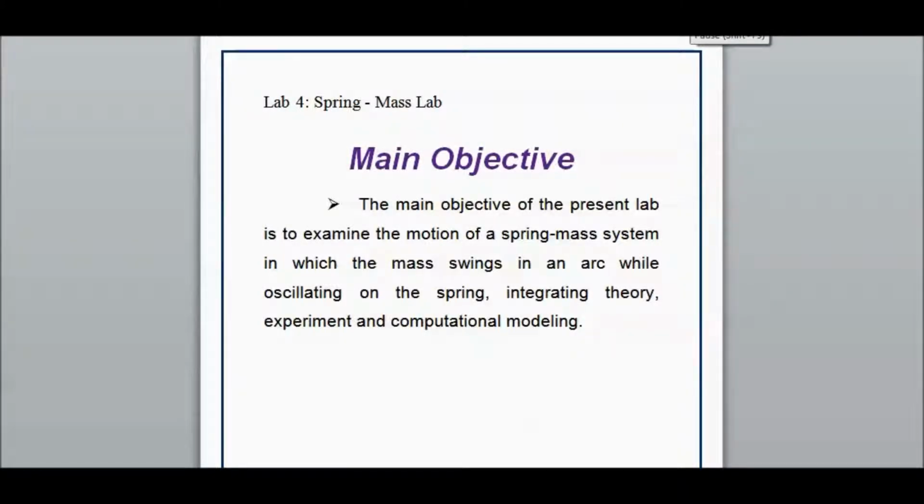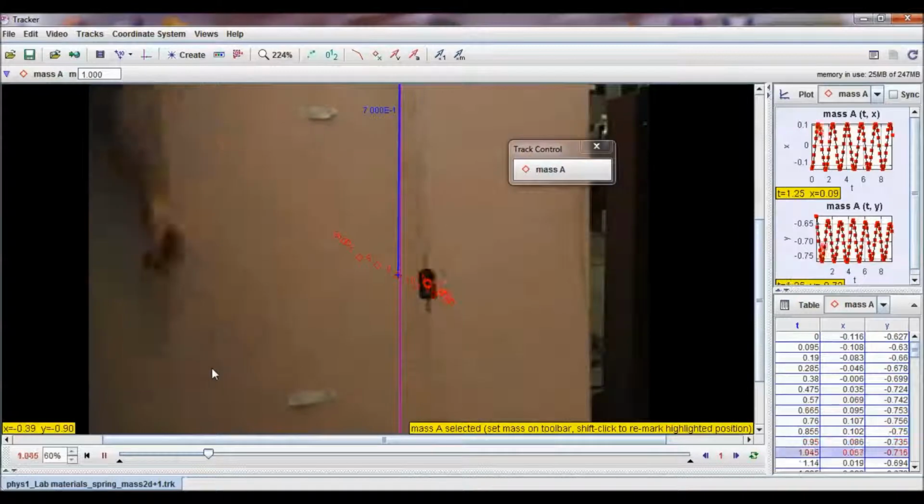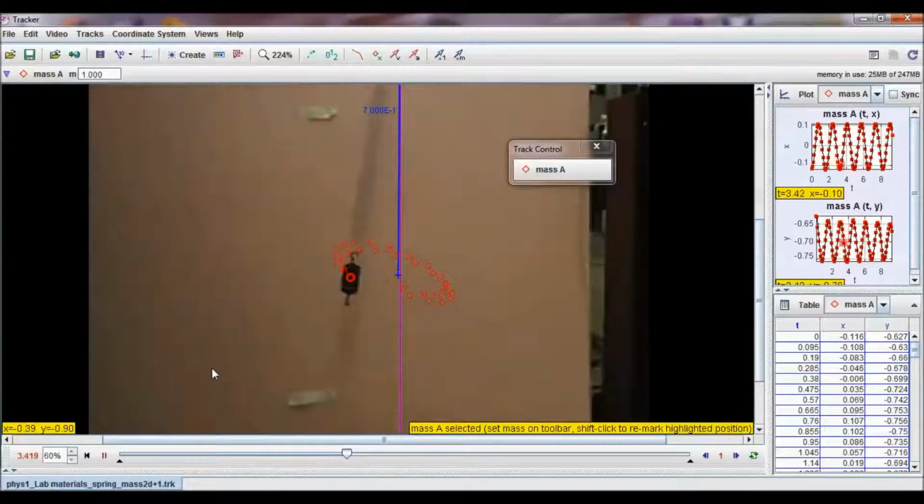Hello, the main objective of the present lab is to examine the motion of a spring mass system in which the mass swings in an arc while oscillating on the spring, integrating theory, experiment and computational modeling. In the framework of the present lab, I analyzed the video of the motion using Tracker in order to extract the object's position and the corresponding time. Subsequently, based on the physics principles, I constructed a computational model predicting the motion of the spring mass system.